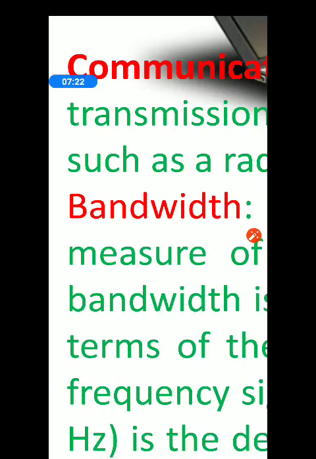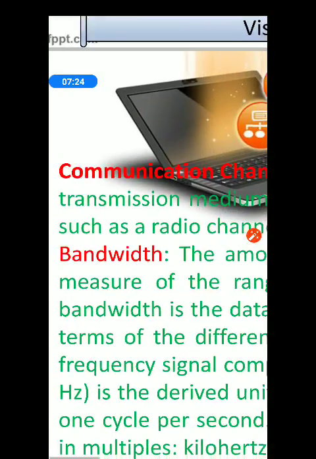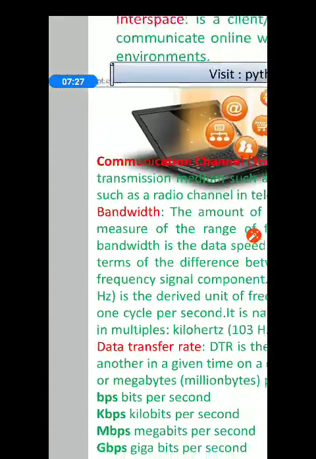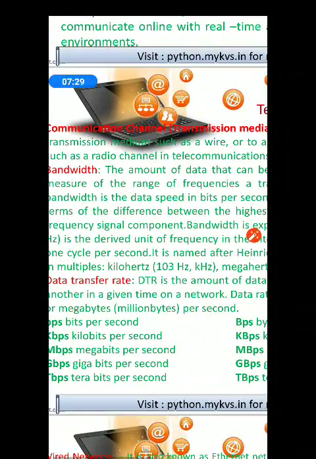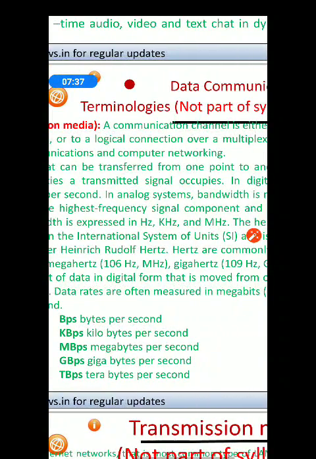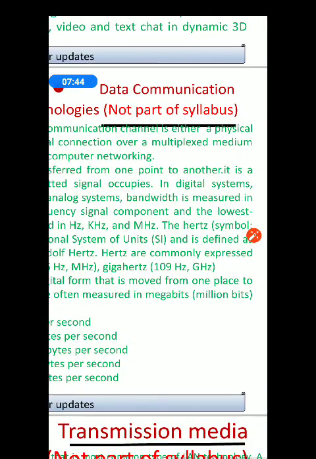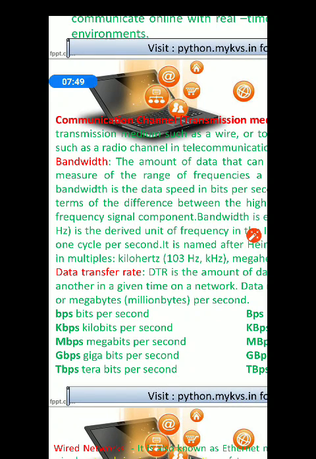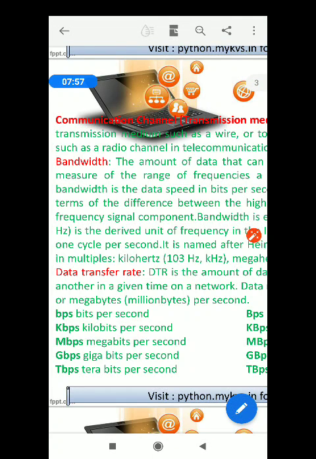This is very important, mark it very important, and please note down the definition of bandwidth. The amount of data that can be transferred from one point to another, it is measured as range of frequencies.